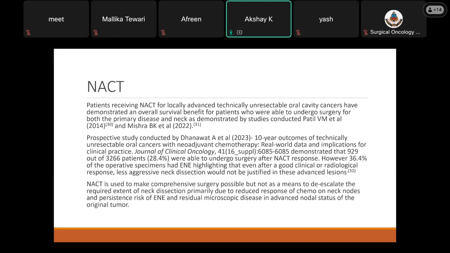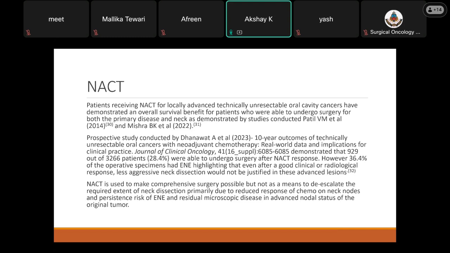et al. A prospective study conducted by Dhanawat A. et al., which was a 10-year outcomes of technically undissectable oral cancers with neoadjuvant chemotherapy, published in the Journal of Clinical Oncology, demonstrated that 929 patients out of 3,200 patients were able to undergo surgery after neoadjuvant chemotherapy response. However, 36.4% of these operative specimens had ENE, highlighting that even after a good clinical or radiological response, less aggressive neck dissection would not be justified in these advanced lesions.